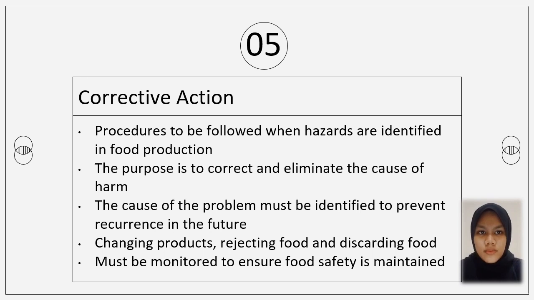Corrective action is the procedure to be followed when hazards are identified in food production. The purpose is to correct and eliminate the cause of harm. The cause of the problem must be identified to prevent recurrence in the future. Rejected products, rejected food, and decaying food must be monitored to ensure food safety is maintained.